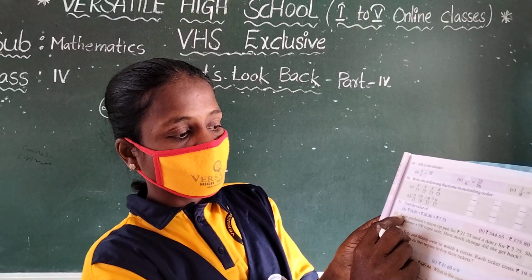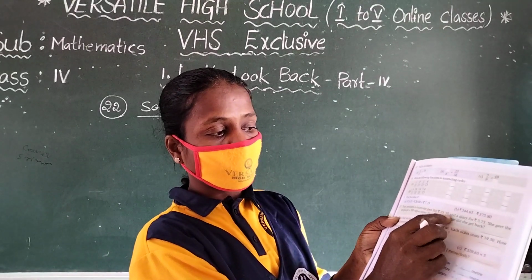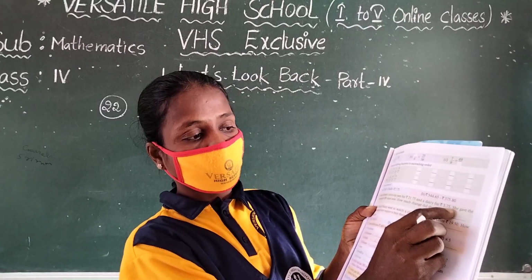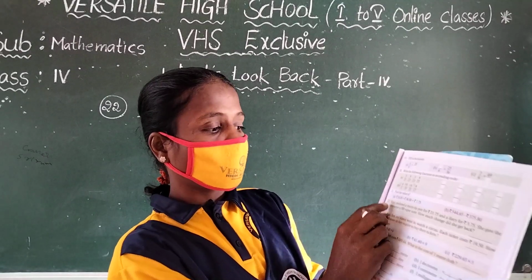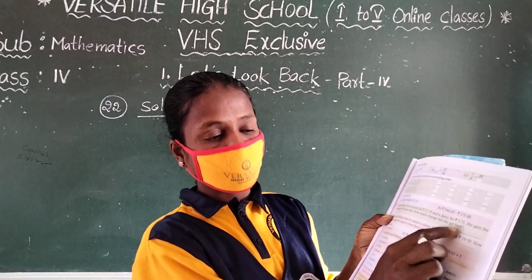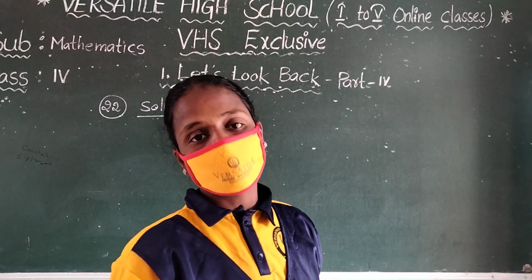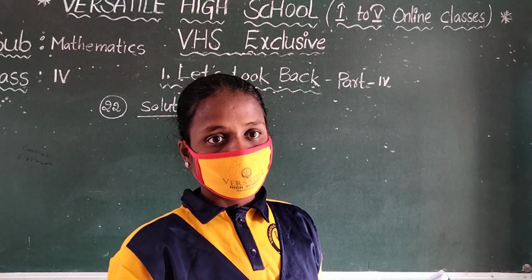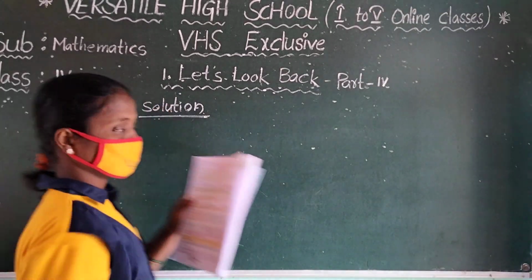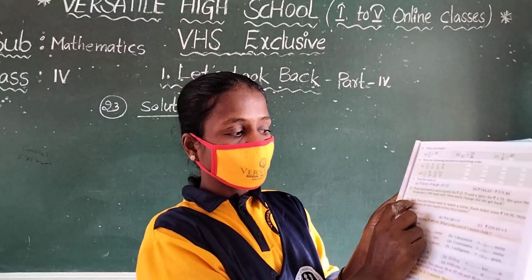Rajini purchased a microtip pen for 21 rupees 75 paisa and a diary for 3 rupees 75 paisa. She gave the shopkeeper a 500 rupee note. How much change did she get back? Already I explained this problem. Children, now we are going to question 23. See in your textbook, page number 7.